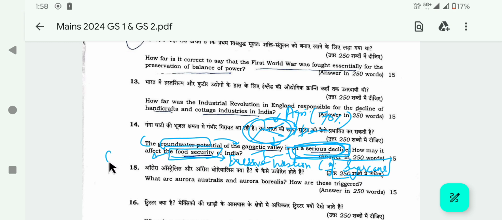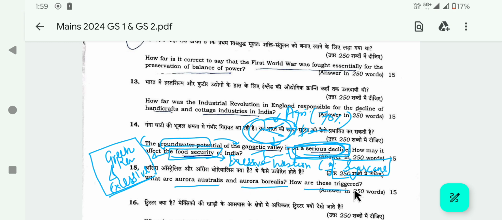And some other examples, for example we can show the green revolution and how it led to excessive groundwater use in the Punjab region. This can be shown, and you can also mention how it will impact food security of India, because water is the most important part in food.